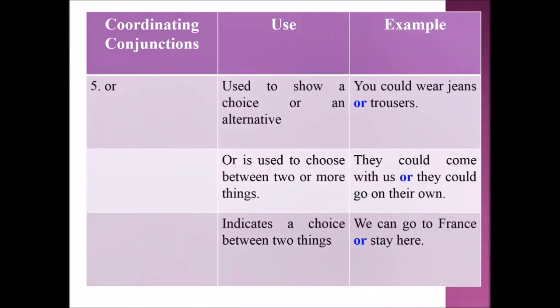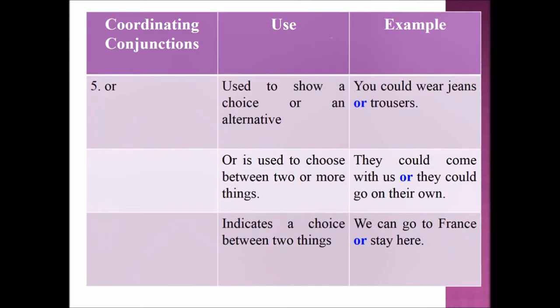Next, let's move on to or. Or is used to show a choice or an alternative. Example sentence: You could wear jeans or trousers. Then, or is used to choose between two or more things.